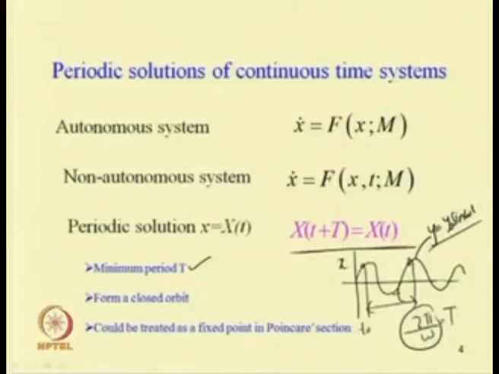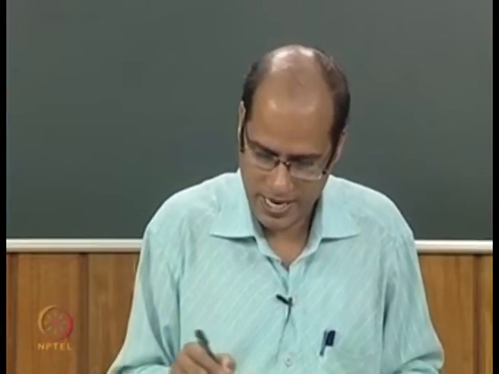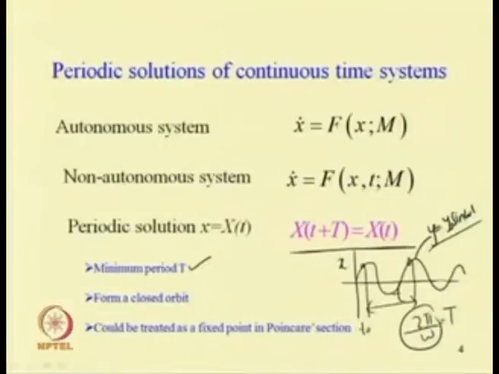Capital T is the time period, which is equal to 2 pi by omega in this case. If the response is harmonic, this is one type of periodic solution. Harmonics will contain both sine and cosine terms. We can also have other types of periodic solution, which may be saw type, rectangular type and many others.